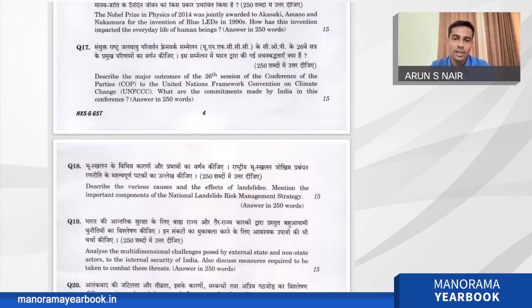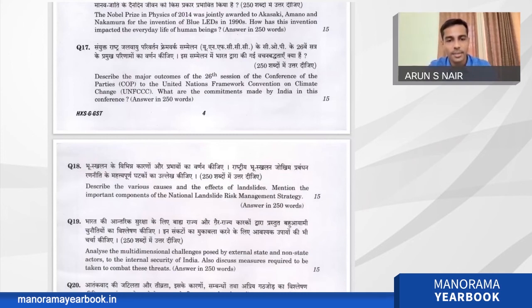Similar to our coastal regulation zones, mountain zone regulations and policies are also coming up, which was mentioned in the same strategy guideline. And an SPV, a special purpose vehicle for landslide management and mitigation, is also mentioned. These are the points. I think that was there in the recent current affairs, and that's why it was asked. So again, it's a direct question. You can fill the answer sheet with some vague points also, but if you specifically mention those good points, I think you will fetch more marks.